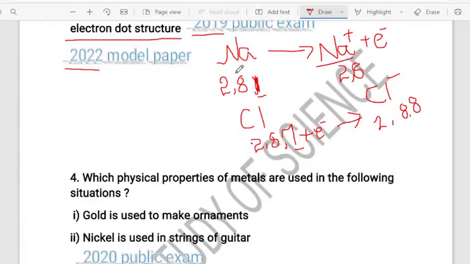See, Na plus is more stable than Na. Cl minus is more stable than Cl because you can observe the number of electrons present in the outermost orbit. Next, what you will do, now you will write the electron dot structure for this particular thing.